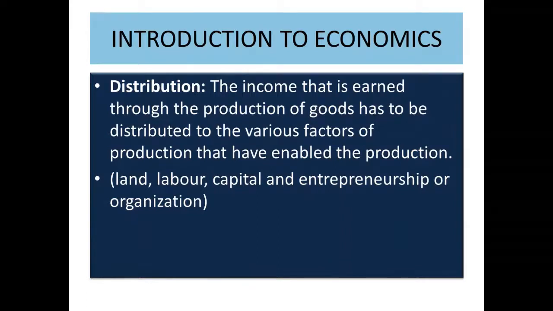Next one is distribution. The income that is earned through the production of goods has to be distributed to the various factors of production that have enabled the production. There are 4 factors of production: land, labor, capital, and entrepreneurship or organization. A person wants to start a factory or industry. He needs land. So, he has to purchase land or get it for rent.